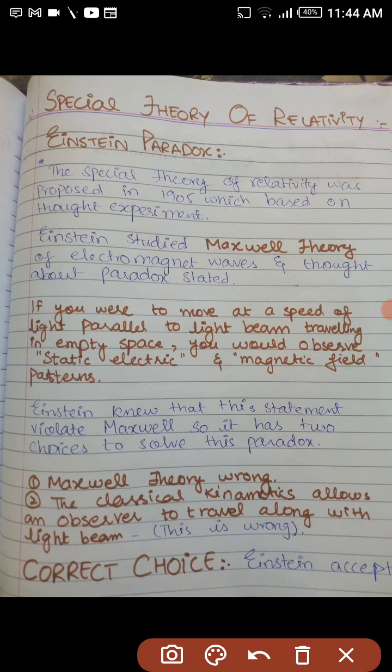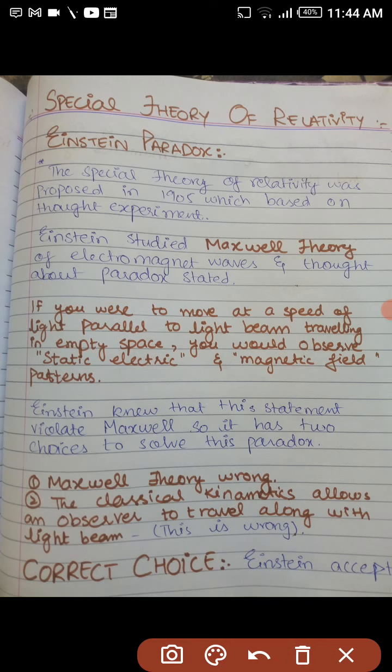It means that if I am moving with the speed of light, and the light beam is with me, also moving at the same speed, traveling in empty space, obviously there are no hindrances or hurdles. So you would observe static electric and magnetic field patterns. Obviously I will see the static electric and magnetic field patterns.